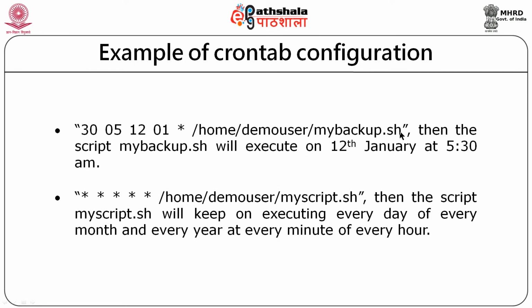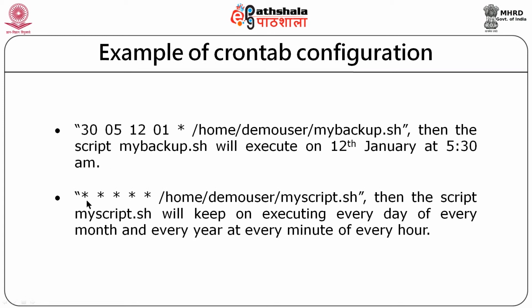My backup.sh is to be executed on 12th of January. 12 is the date, 01 is the month, 5:30 is the time, it is morning 5:30, and irrespective of any day, this asterisk sign indicates day of week. So, irrespective of any day, I want to execute my backup.sh program on 12th of January at morning 5:30 a.m.